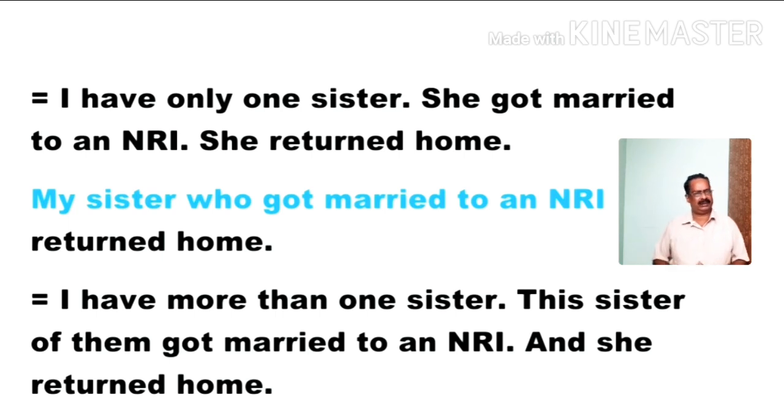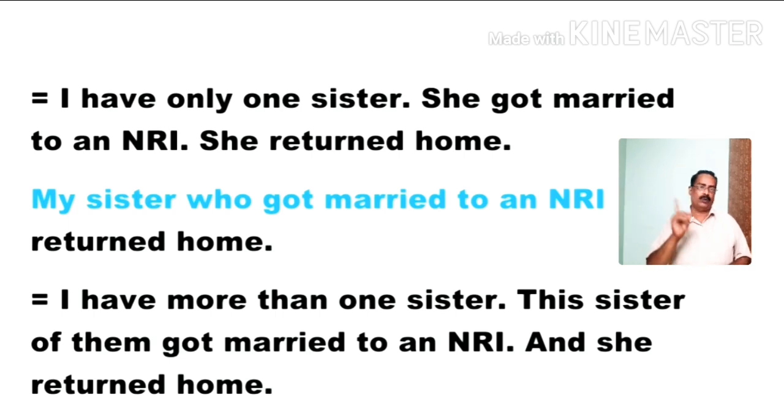Of course, my sister, okay. But in order to separate my sister, one of several sisters, I should use defining clause here. Non-defining not. Only when I have got only one sister, then I can separate that non-defining clause with commas or dashes or parentheses.